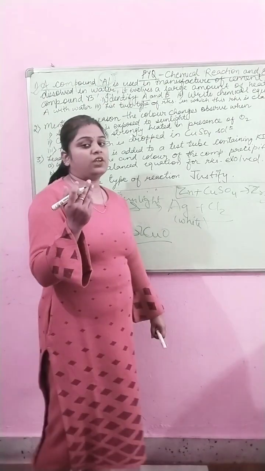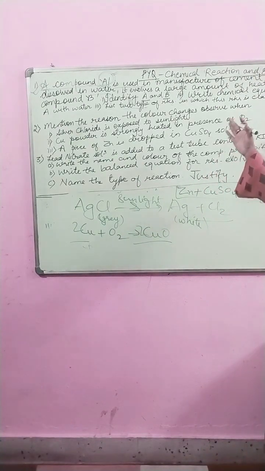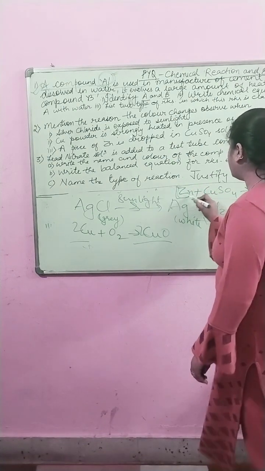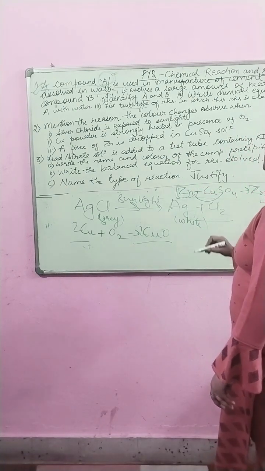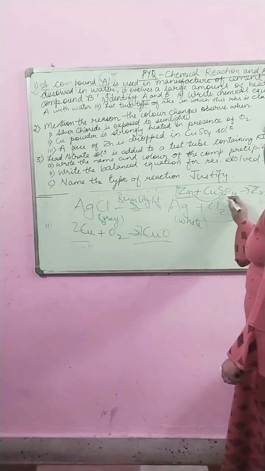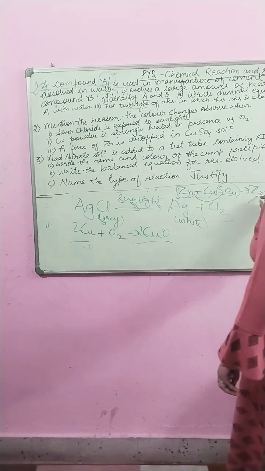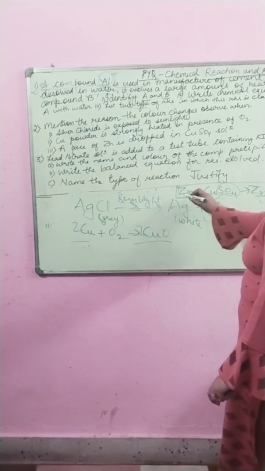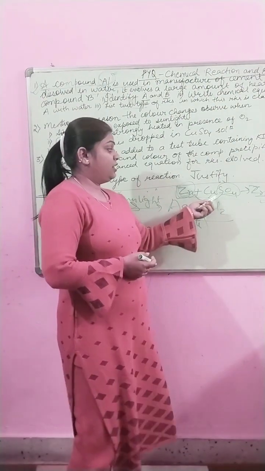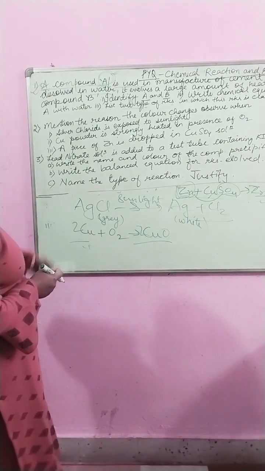So here, two types of reaction. In this question we are coming to the concept of two types of reaction, that is displacement reaction and decomposition reaction. So here displacement: when zinc reacts with copper sulfate, what happens? It displaces copper from copper sulfate, forming ZnSO4. Since Zn is more reactive than copper, it displaces copper from copper sulfate. So this is a type of displacement reaction.